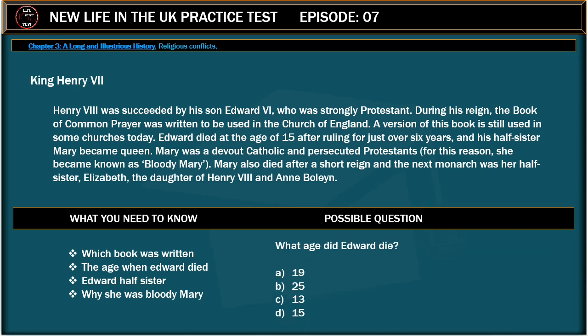Possible question is, what age did Edward die? 19, 25, 13, 15. Correct answer is 15. Possible question is, who became queen after Edward died? Elizabeth I, Elizabeth II, Bloody Mary, Anne Boleyn. Correct answer is Bloody Mary.